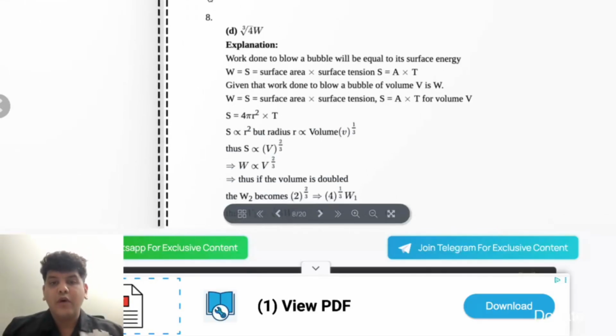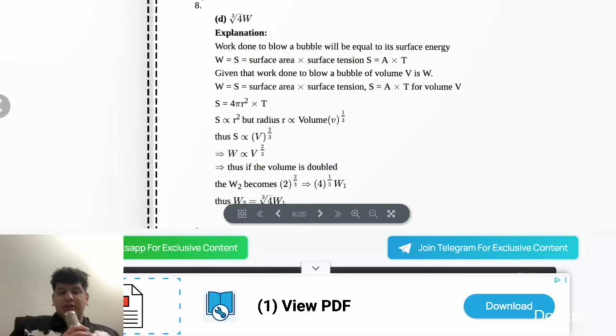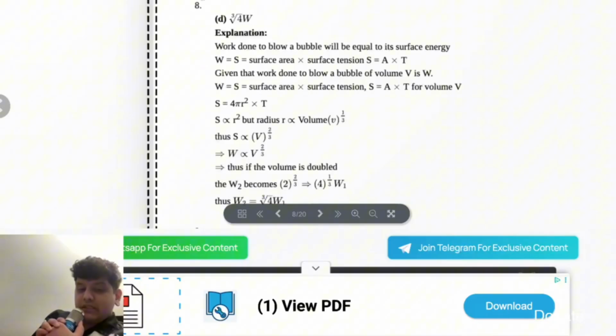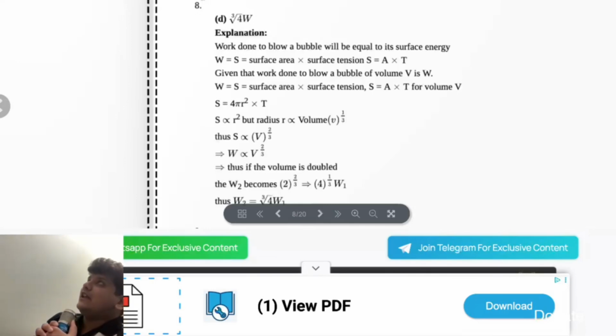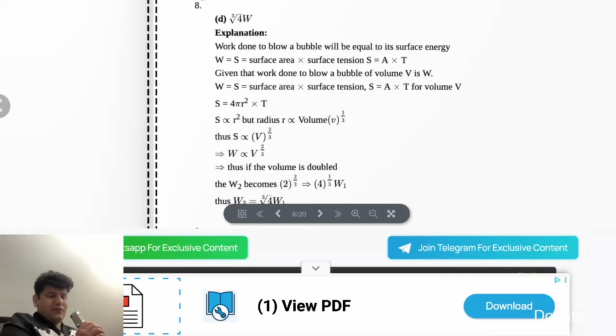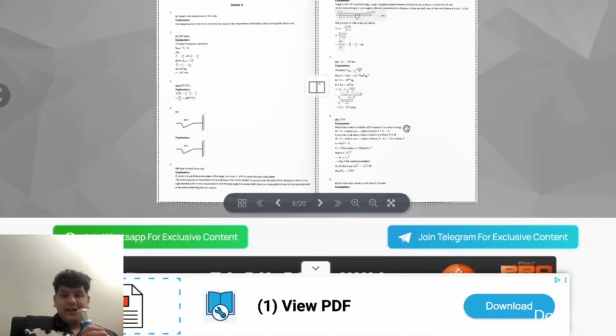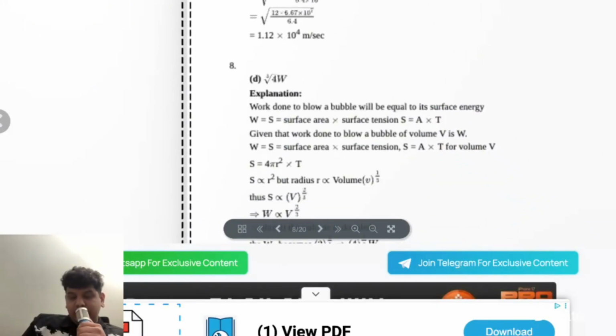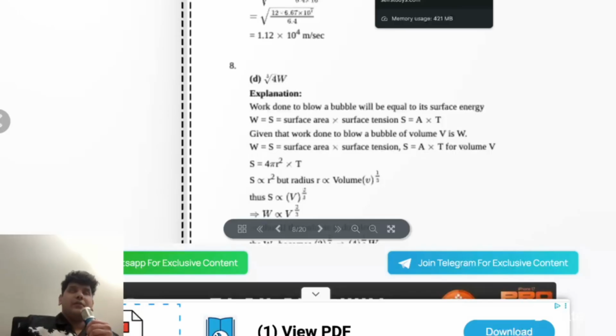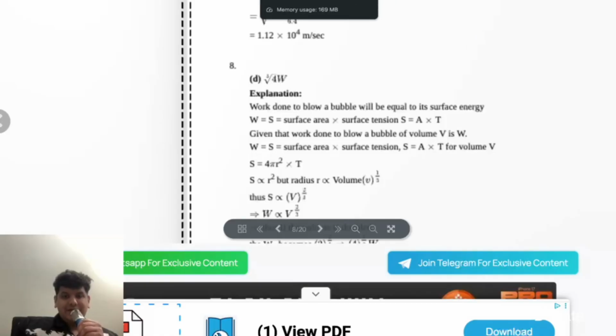Okay. Work done W equals surface tension into area. V is W, that is the volume. So volume is 4/3 pi r cubed, and we have an area of 4 pi r squared. And we are getting an answer of 4 raised to power 1 by 3, the cube root basically. So let's see if we are getting the same answer.